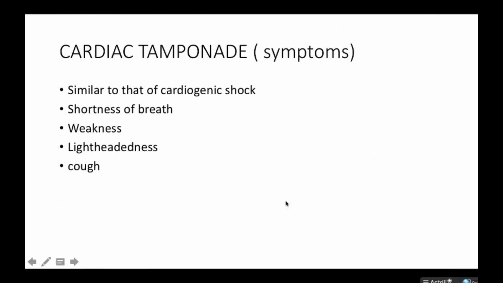Now let's look at the symptoms of cardiac tamponade. We talked about the signs already, whereby we said the Beck's triad. Now with the symptoms, it is similar to that of cardiogenic shock. And remember, the symptoms are one of the ways of diagnosing a patient of cardiac tamponade. Patients normally present with shortness of breath. Patients normally present with weakness, and also in the brain, the patient may be receiving less blood, which may be leading to lightheadedness, and if care is not taken, could lead to coma if the condition is very serious. And patients may present with cough as well. So that is the symptoms of cardiac tamponade.